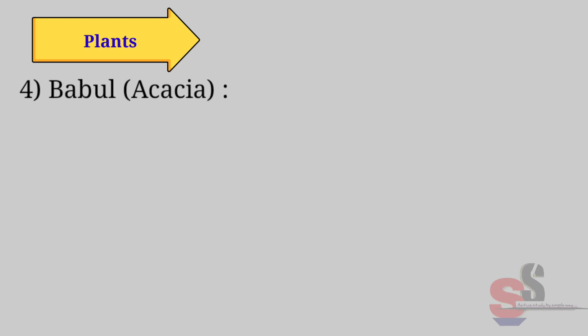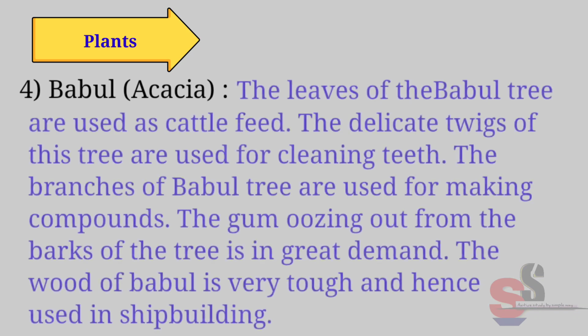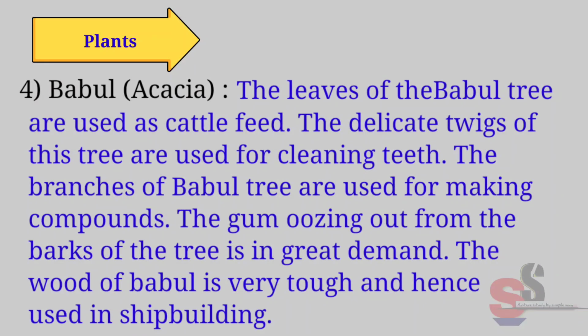Fourth, babul acacia. The leaves of the babul tree are used as cattle feed. The delicate twigs of this tree are used for cleaning teeth. The branches of babul tree are used for making compounds. The gum oozing out from the bark of the tree is in great demand. The wood of babul is very tough and hence used in shipbuilding.